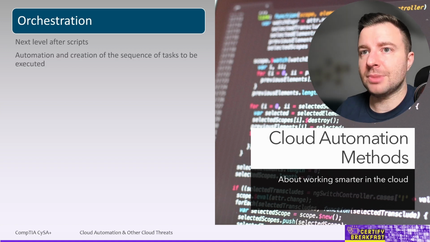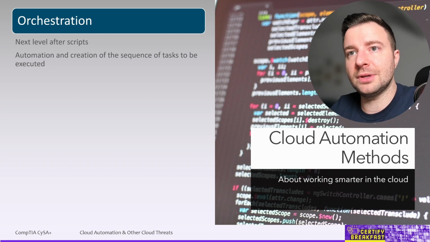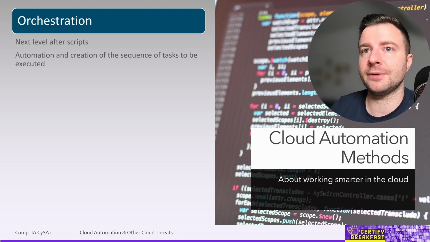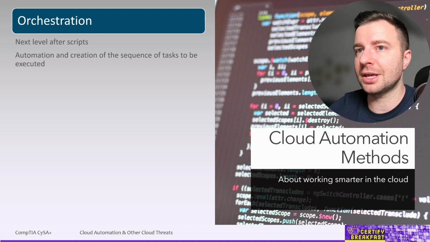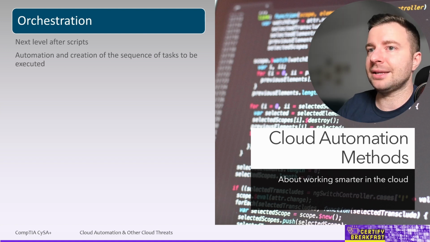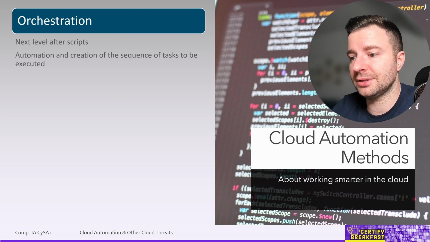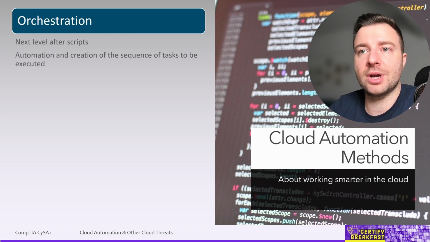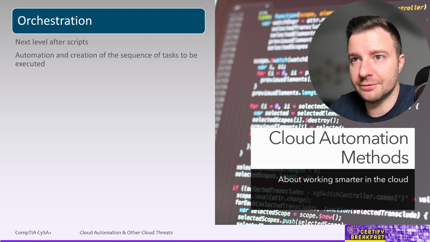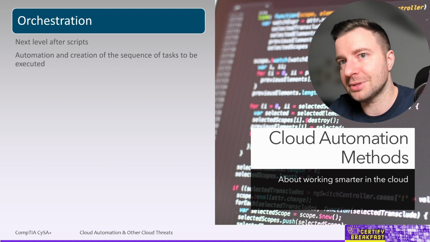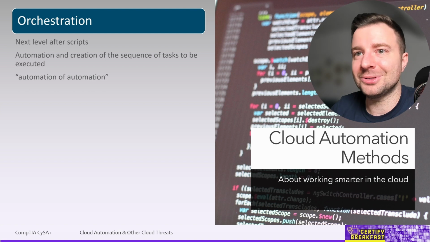For example, orchestration might mean an entire process that starts with the creation of a virtual machine, the installation of the necessary web services on it, the configuration of those services, the creation of the cloud's networking, where the VM resides, adding that subnet to a load balancer, and perhaps even running some tests to check the health of the instance and see if the traffic flows properly. Now, each of these tasks can be an example of automation in itself, so each task can be executed by a script, but that's why orchestration is sometimes called automation of automation.